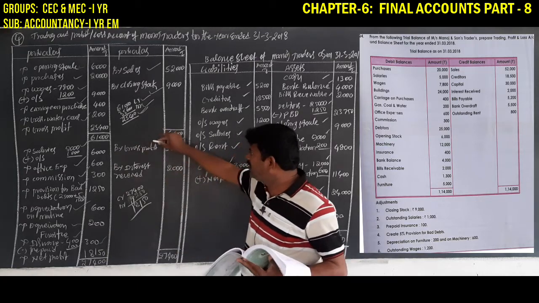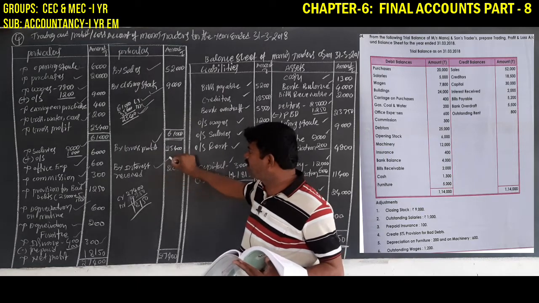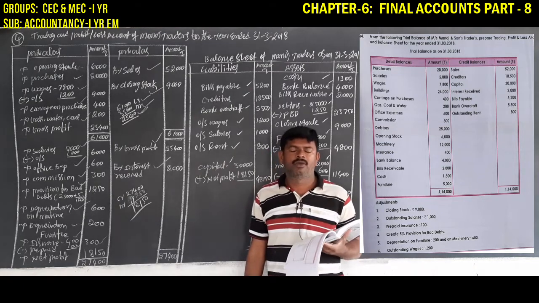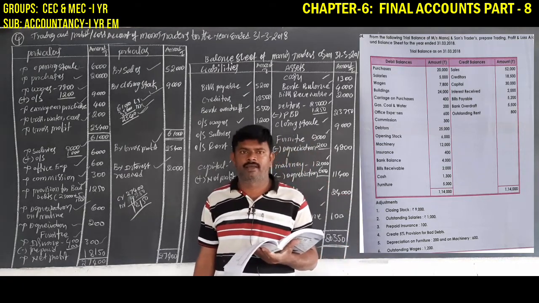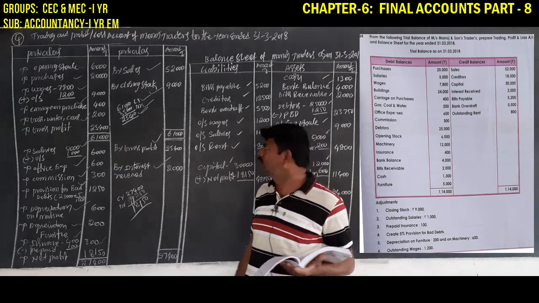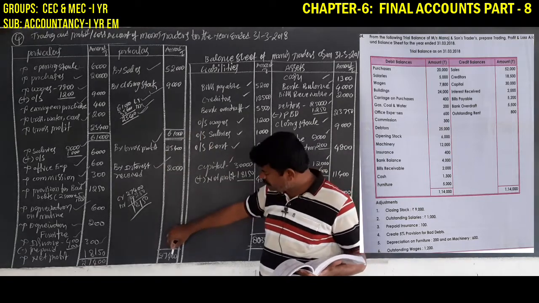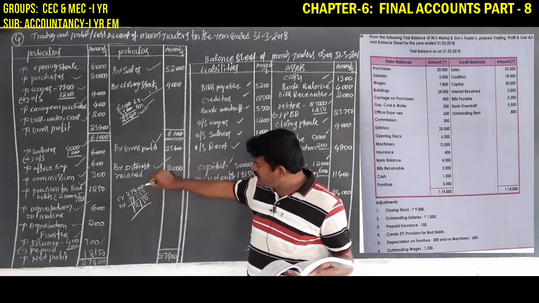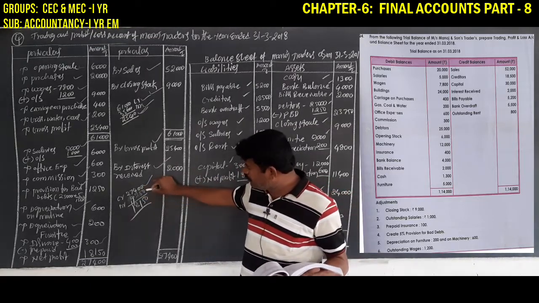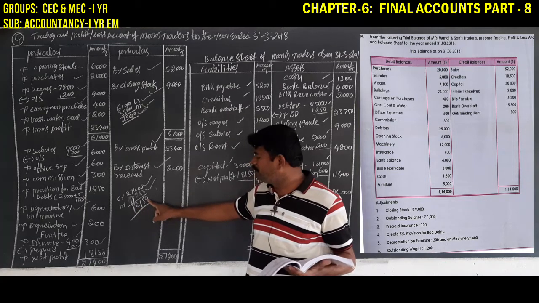Next, gross profit is recorded here, and interest received is given in the trial balance credit side. So when you are preparing the P&L account credit side, we must observe the credit side of the trial balance. Remember this one thing. So first of all, total them on the credit side: 27,400. This is the credit side total. The debit side total is 9,250 rupees. The difference is 18,150 rupees.